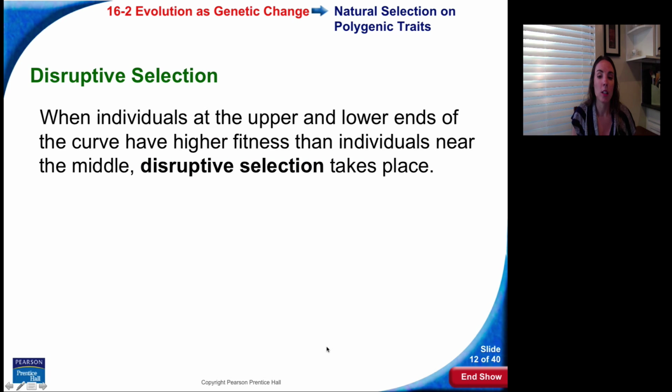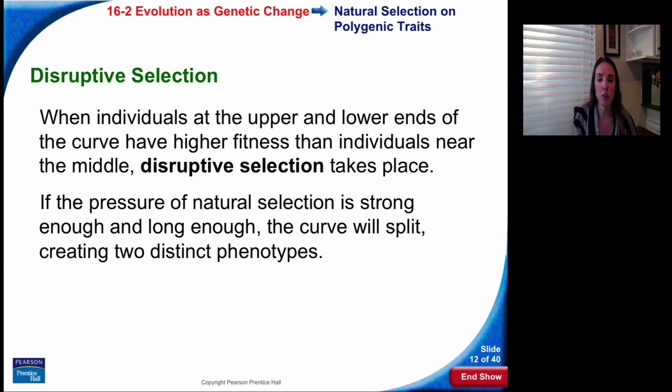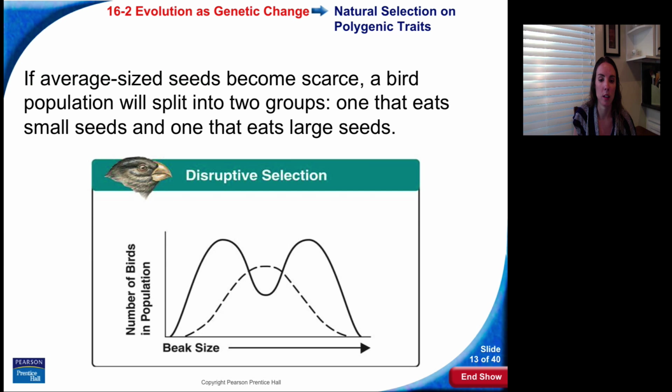Disruptive selection, on the other hand, is when individuals at the upper and lower ends of the curve have a higher fitness than individuals near the middle. It's disruptive selection. This means it disrupts the middle of the curve. If the pressure of natural selection is strong enough and long enough, the curve will split, creating two distinct phenotypes. Here's an example.